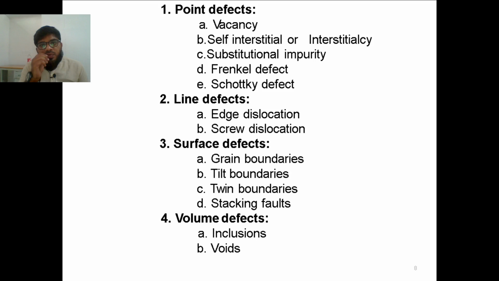Next, line defect is of two types, edge and screw. Surface defects are grain, tilt, twin and stacking. Volume defects are inclusions and voids.